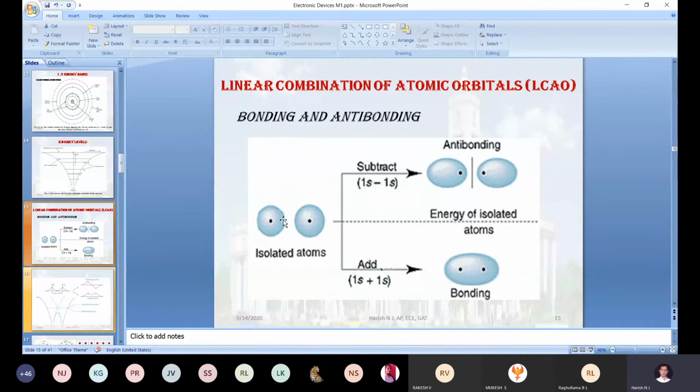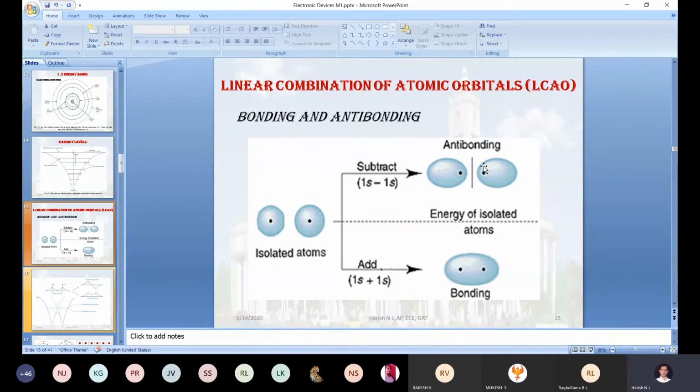When these two combine, this hydrogen having one electron, this hydrogen having one electron, totally in the cloud of the hydrogen molecule, it will become 2 electrons, right? After combining. Yes. But in the antibonding, what will happen?